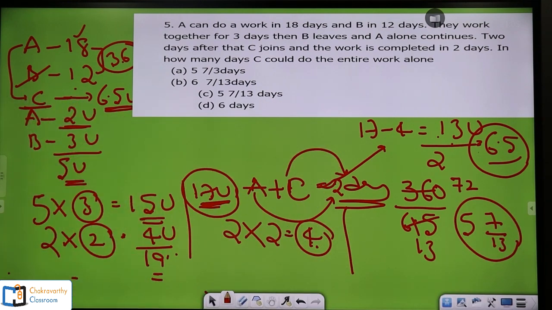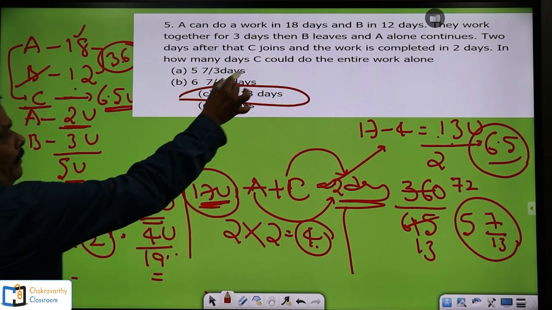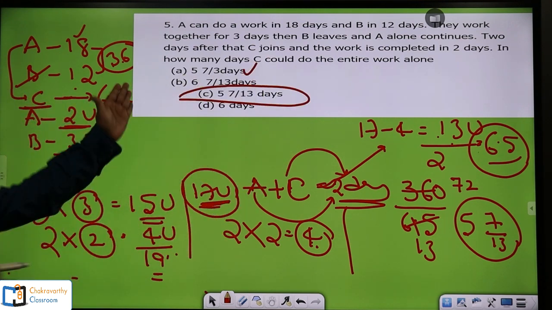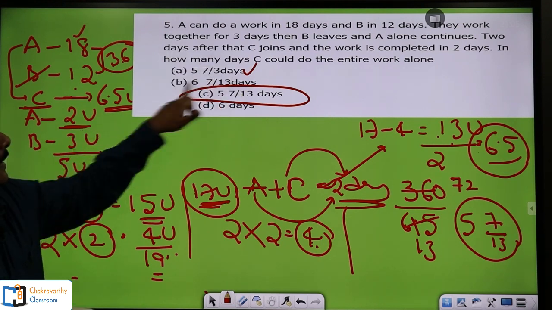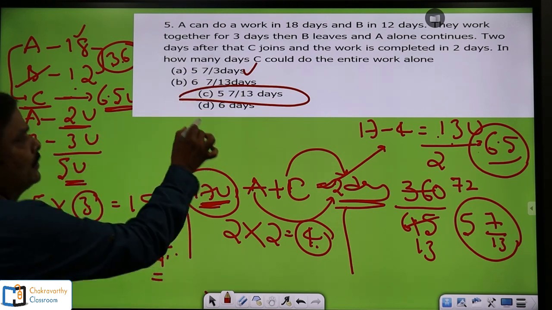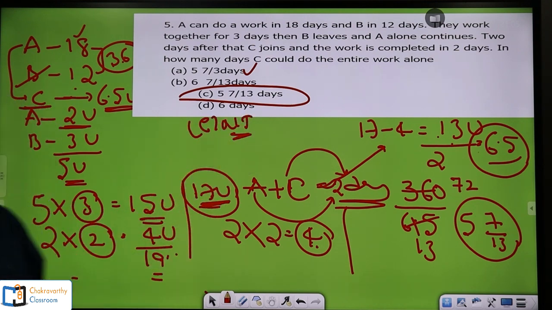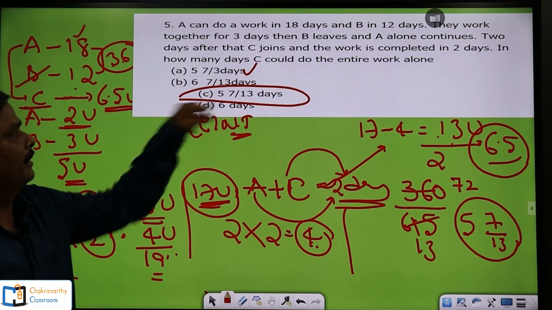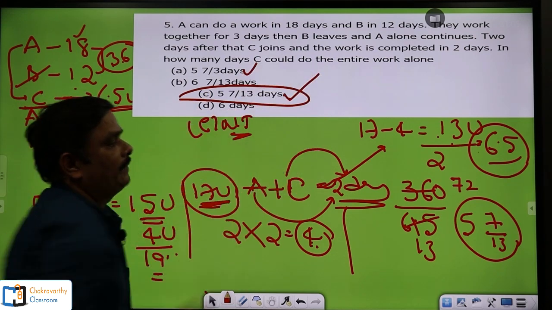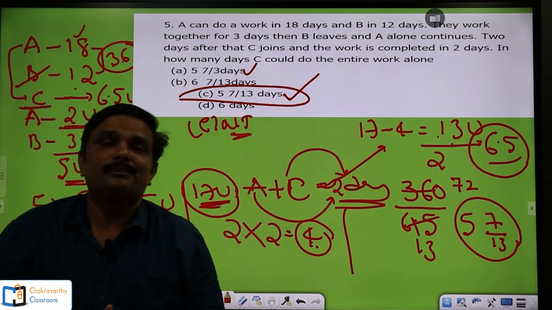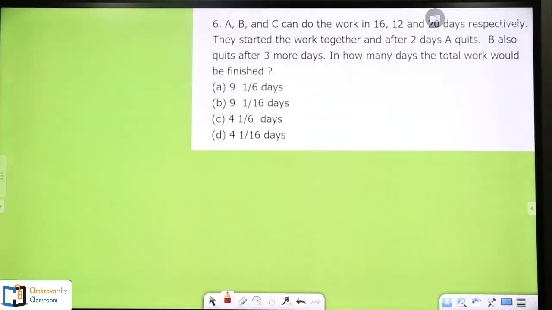See in the given options here, option number C, students, you see, right? Here, like we have done in this way, 5 7 by 13 days. Take option E as none of these also. Anyway, my answer is matching option number C. So option C is the perfect one, 5 7 by 13 days. Hope you must have got the idea. Right, now move on to the next question here.